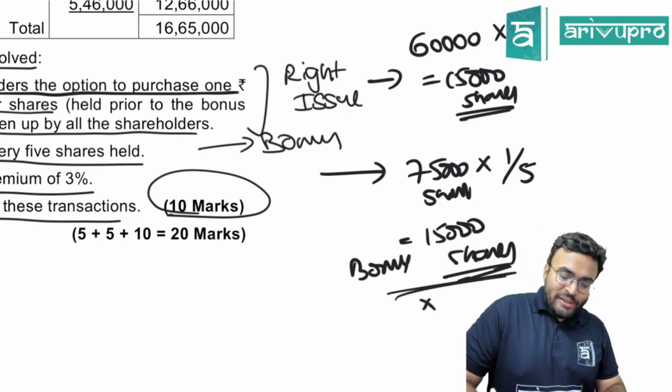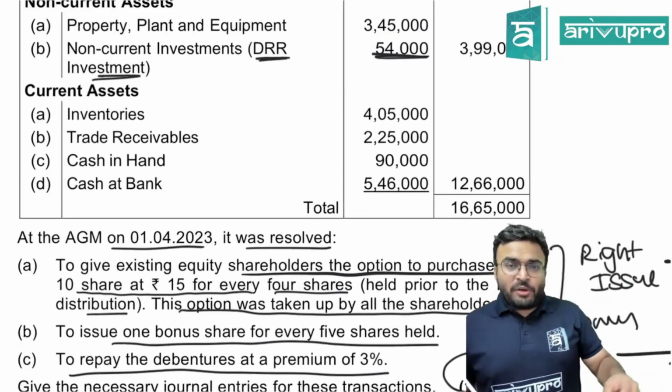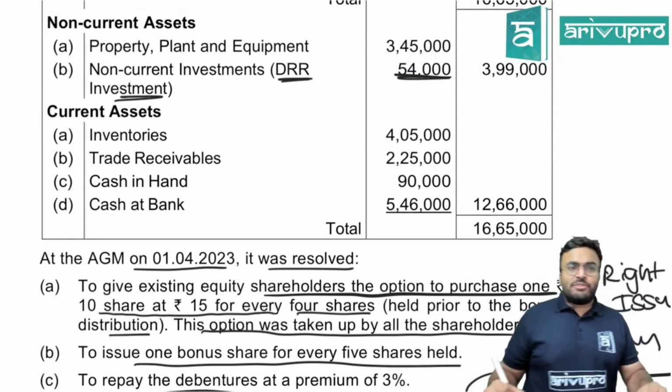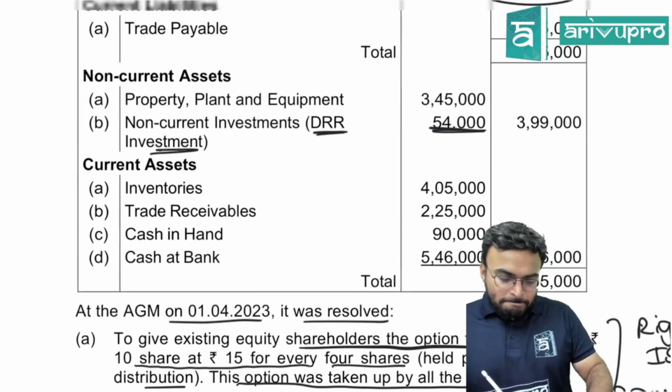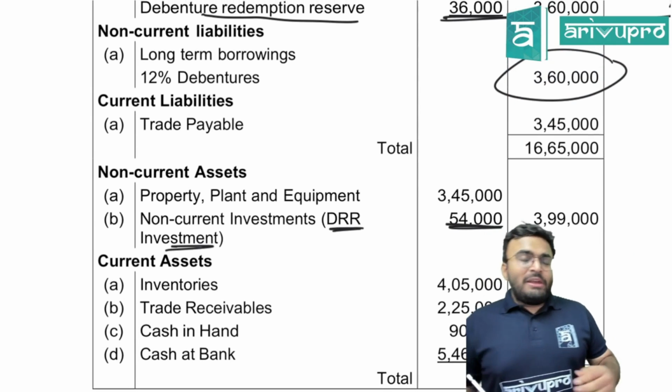Bonus shares are issued at face value. So totally I need 1,50,000 rupees. I need 1,50,000 rupees for the bonus. What is the confusion? Nothing. Now, 1,50,000, from where will I take it?